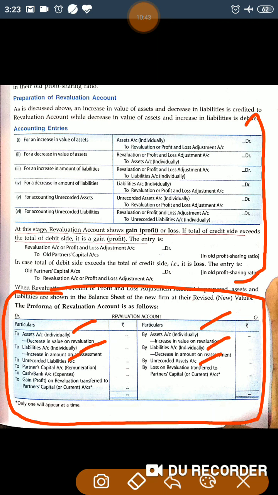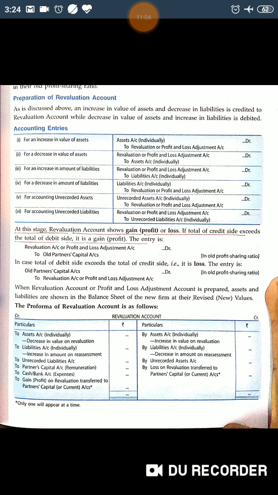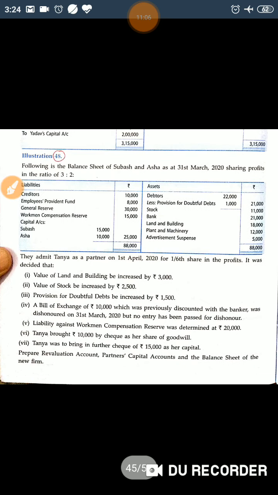Partners' capital account for the remuneration and cash expenses paid for the revaluation should be debited here. If there is profit, then it will be shown here. If there is loss, then it will be shown here. Either of the situations will be there, not both. So I'm taking one question.